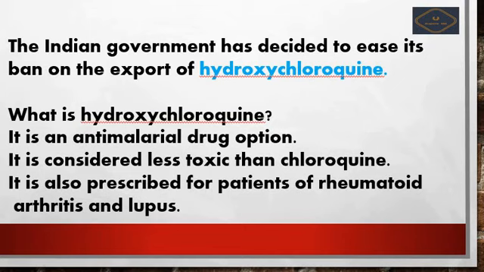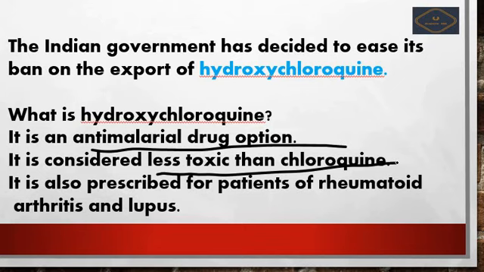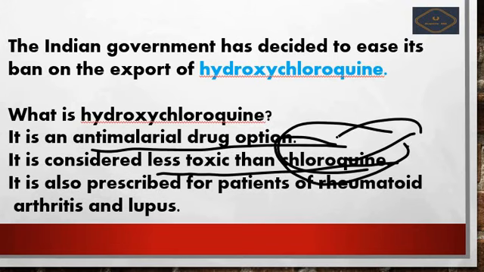It is an anti-malarial drug. It is considered less toxic than chloroquine. So tell me in the comment section what are the uses of chloroquine and whether it is banned in India or not. Next, it is also prescribed for patients of rheumatoid arthritis and lupus.